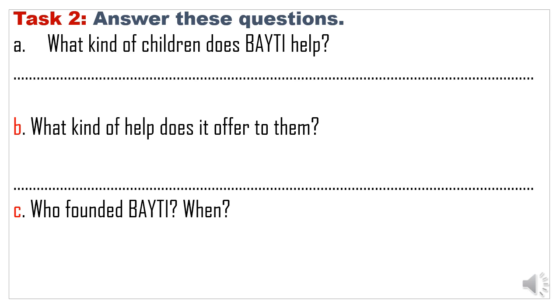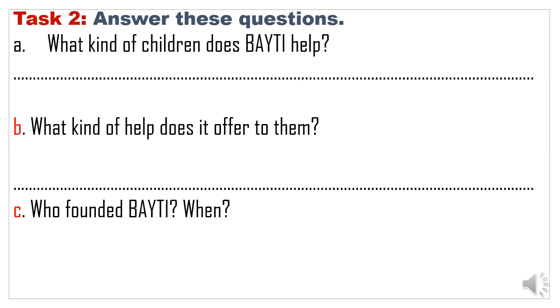What kind of children does it help? The second question, what kind of help does it offer to these children? How does this association help these children?